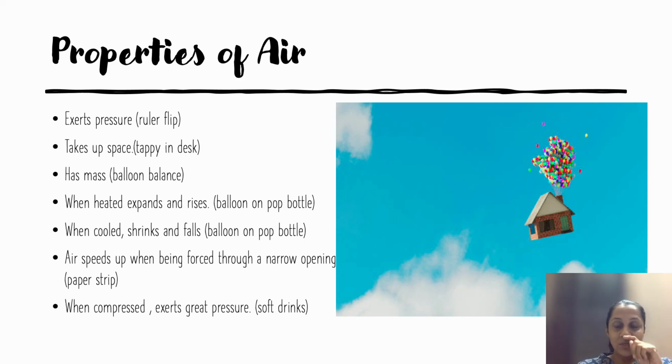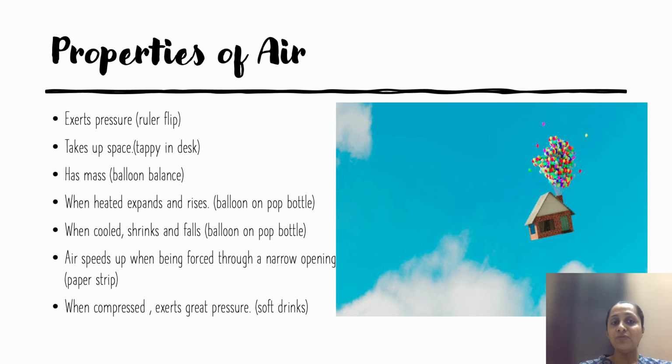It has mass. So if you take two balloons, one balloon you blow and the other balloon you keep deflated, and put them on a hanger, you will see that the blown balloon is going to be a little heavier, so it is going to go down, and the deflated balloon is going to go up. When air is heated, it expands and rises up. You have seen that in even a hot air balloon. The hot air balloon goes up because of the hot air, and the moment you have to come down, you actually have to lower the temperature. So the fire needs to be lowered down, and the hot air balloon is going to come down. So this shows that when cooled, it shrinks and falls.